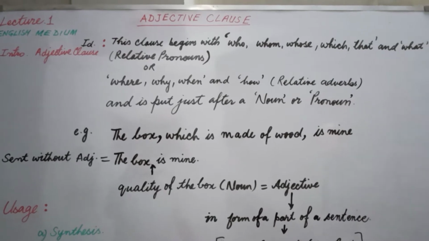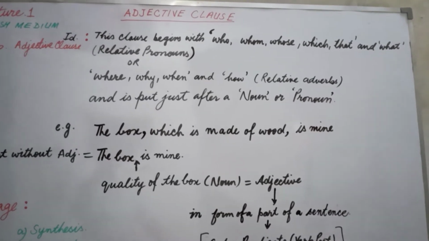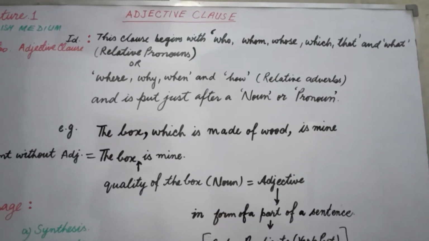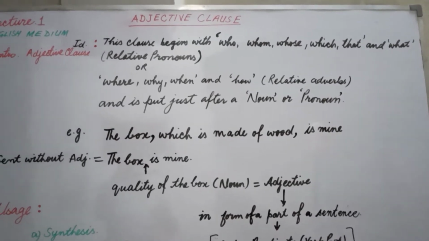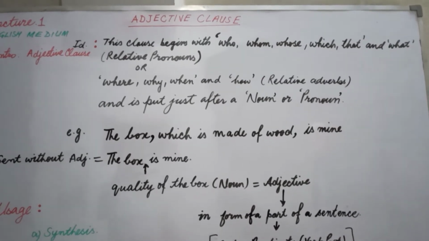Adjective is a word that says something about a noun or pronoun. It means it gives the quality of a noun or pronoun. And clause is a part of a sentence which has its subject and predicate. Now, let's see what is the function of adjective clause.